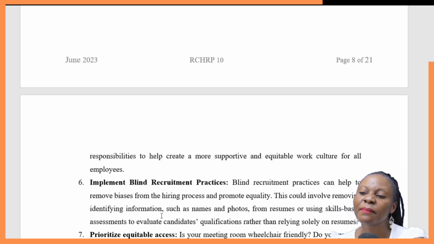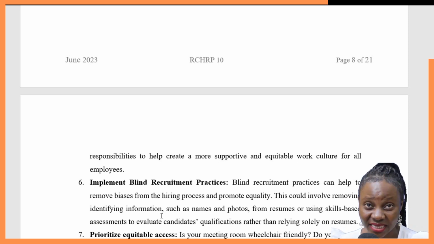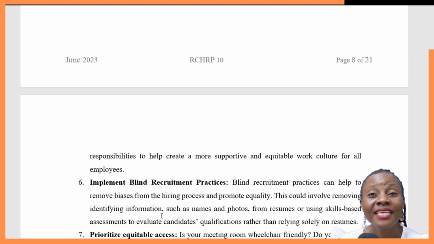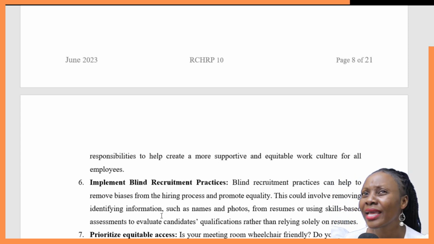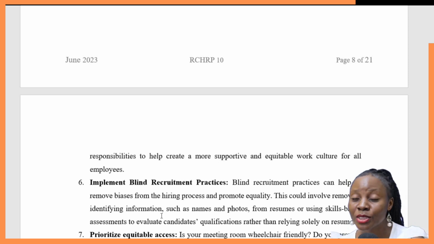And then you have implement blind recruitment practices. Blind recruitment is a practice that can help you deal with equity and fairness in the right way possible. When you talk of blind recruitment practices, this is where you recruit people not looking at their names, not looking at their ethnicity, not looking at anything that will make you know who is who. By doing so, you'll just be giving fair treatment.